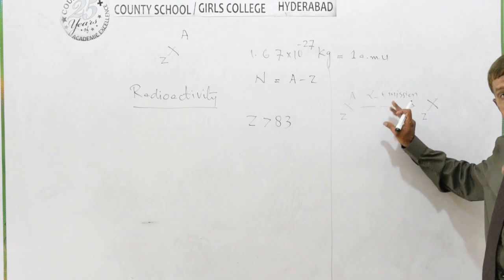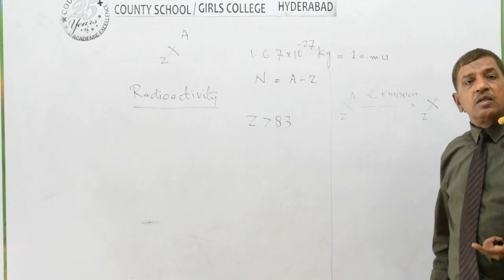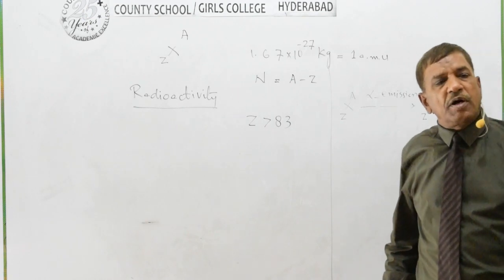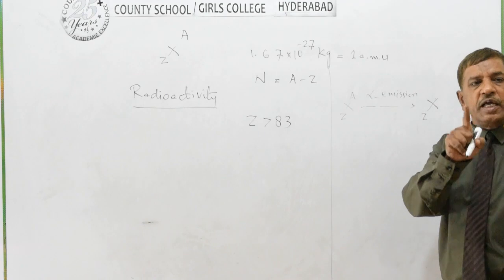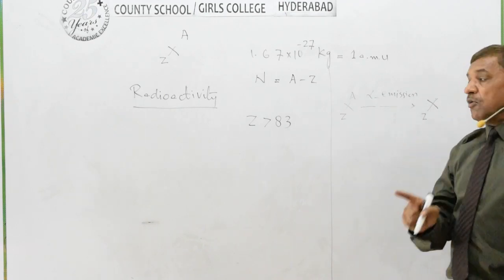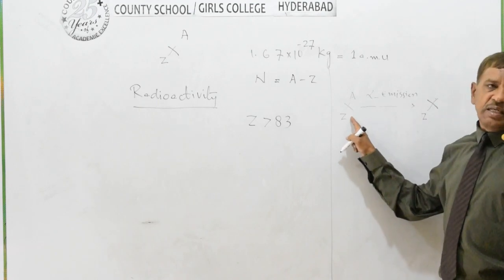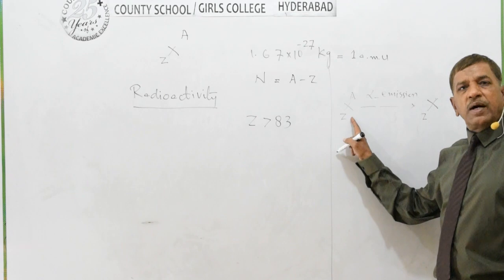Now we see what alpha particles are. An alpha particle is that particle which has mass number 4 and charge number 2. So it is clear that an alpha particle means a helium nucleus. The emission of helium nuclei from the nucleus of this element will be alpha decay, alpha disintegration.